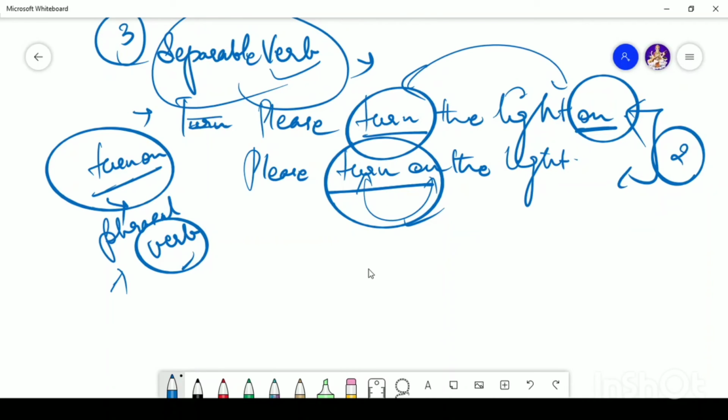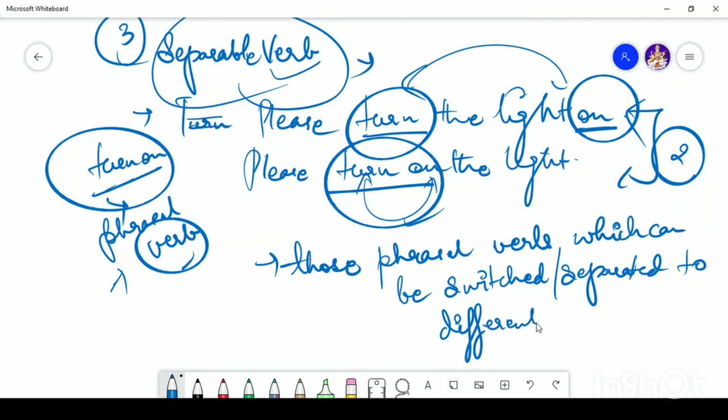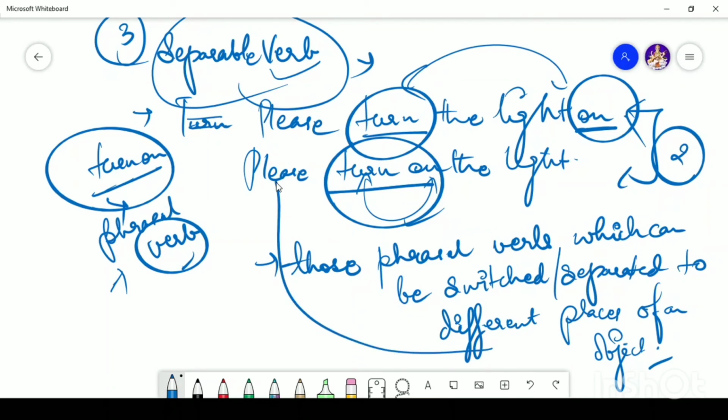Those types of verbs are known as separable verbs: those phrasal verbs which can be switched or separated to different places of an object.